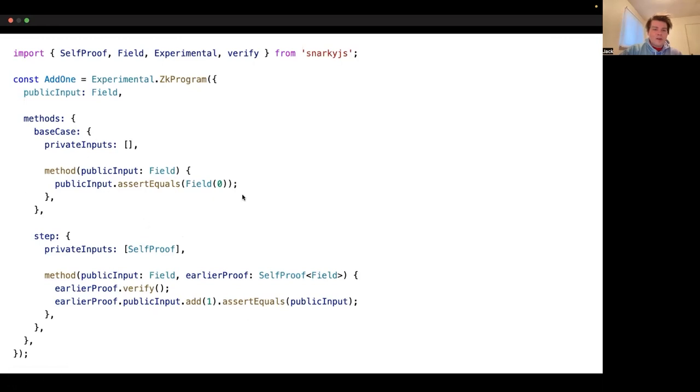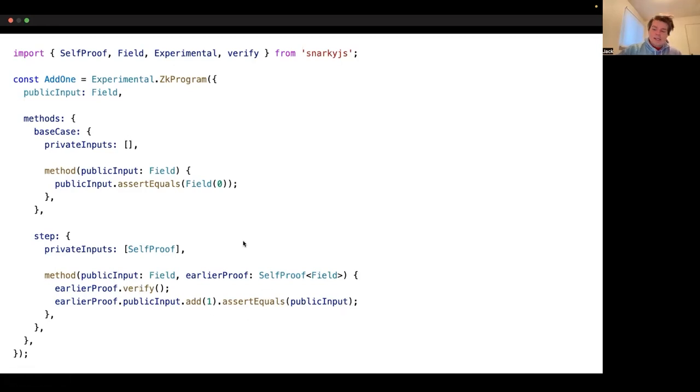So when we run, in this case, our base case, what we get out is a proof that we ran base case correctly, and we also get a public input, which is accessible from then on. And so what we can do is add 1 to this, and then assert that this is equal to the public input that we passed in here.